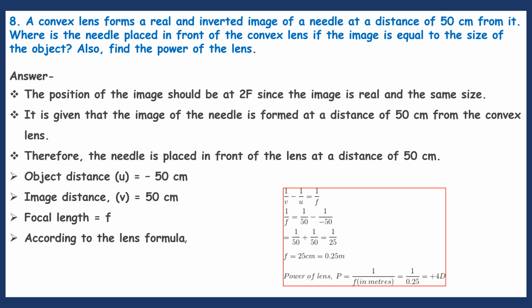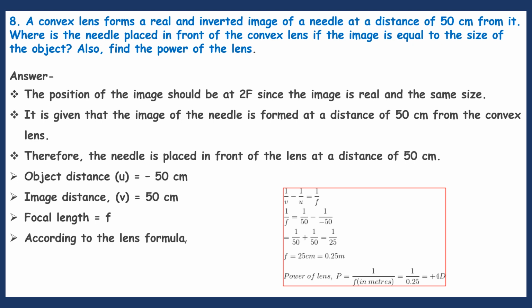So 1 by f is equal to 1 by 50 minus 1 by minus 50, that means 1 by v minus 1 by u. Now 1 by 50 plus 1 by 50, just do the LCM here, you will get 1 by 25. This is 1 by f. 1 by f is equal to 1 by 25. Now the focal length f is equal to 25 centimeters.